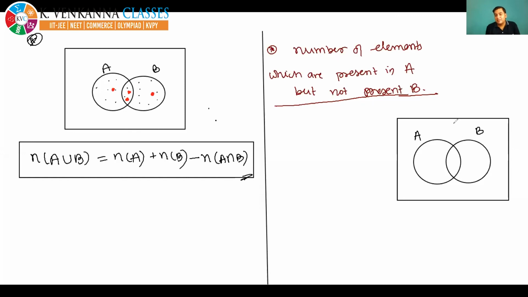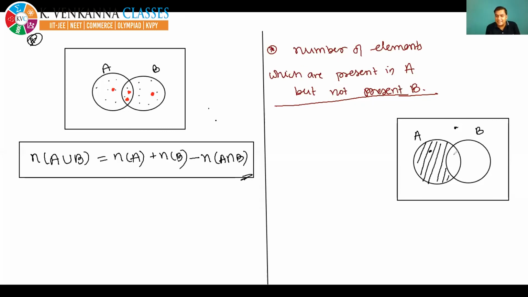Yeah, it is equal to A minus B, but I am showing it to you on the Venn diagram. Tell me, can I take these elements where I am putting the dot? Present in A but not present in B. Can I take this element? Please tell me quickly. No. Because these elements are neither present in A nor in B. So can I take these elements where I have put the dot? Yes. These elements are present in A, but not present in B. So this is the shaded portion.